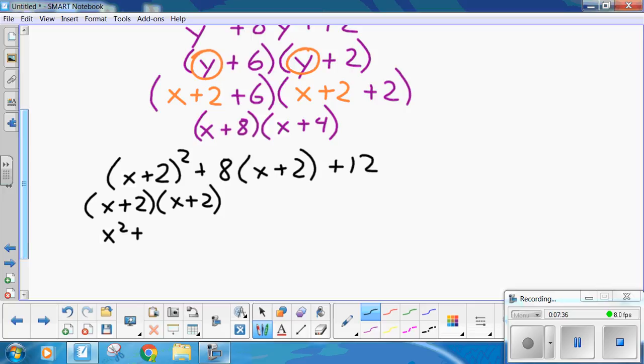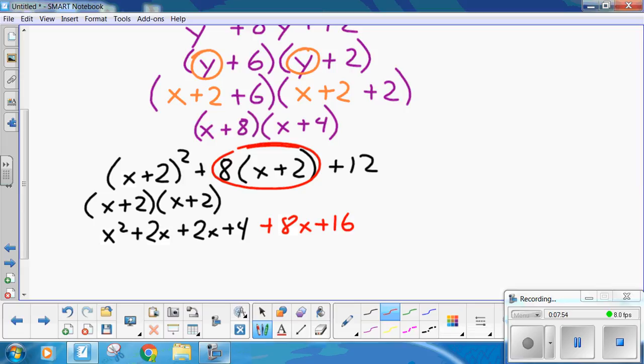X squared plus 2x plus 2x plus 4. Eight times bracket x plus 2 close bracket, that's plus 8x plus 16, plus 12 at the end.